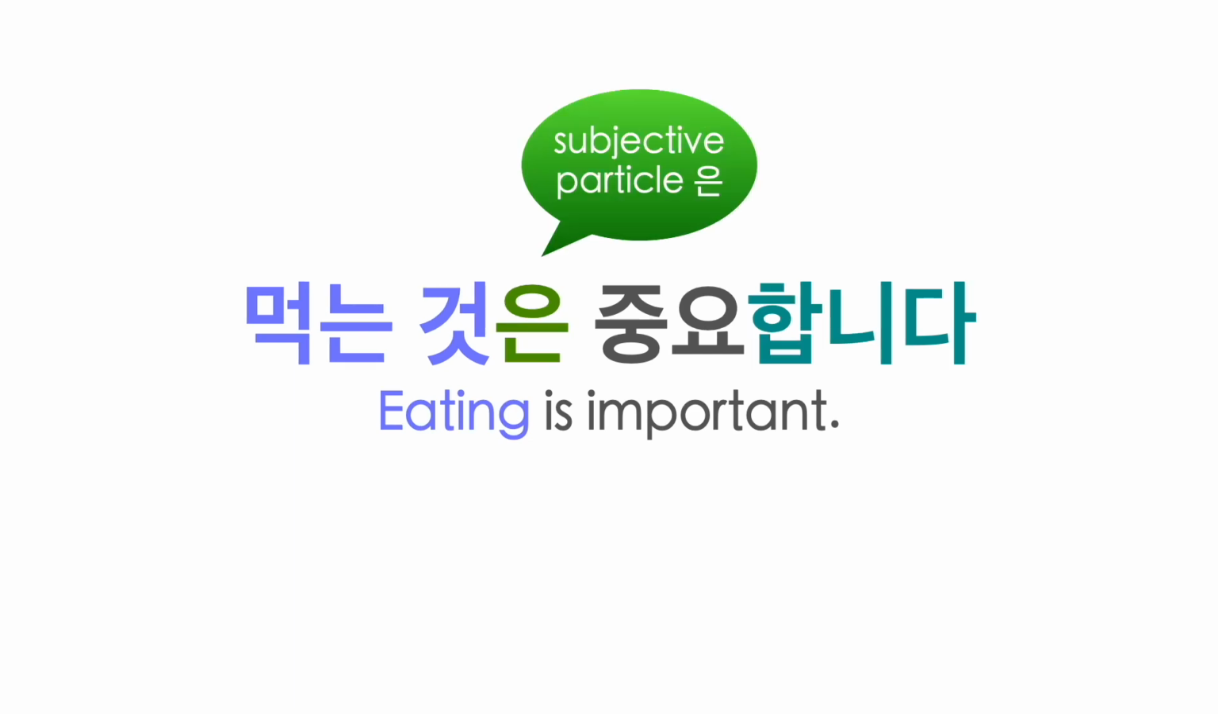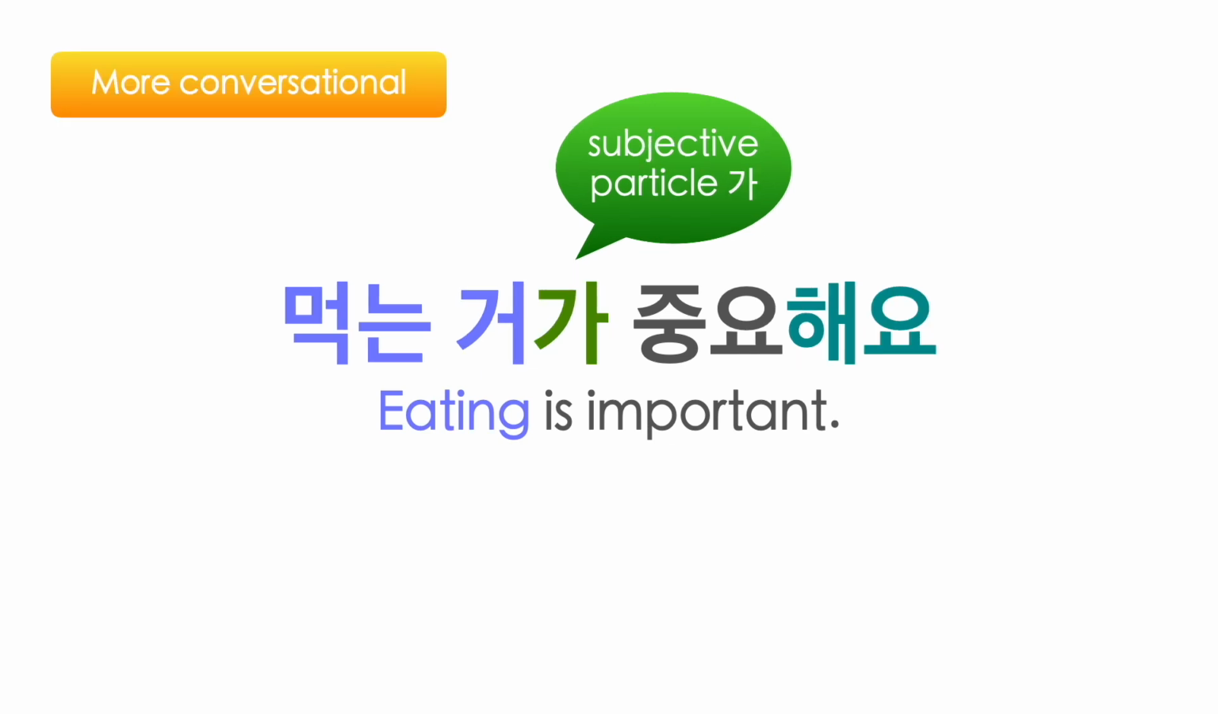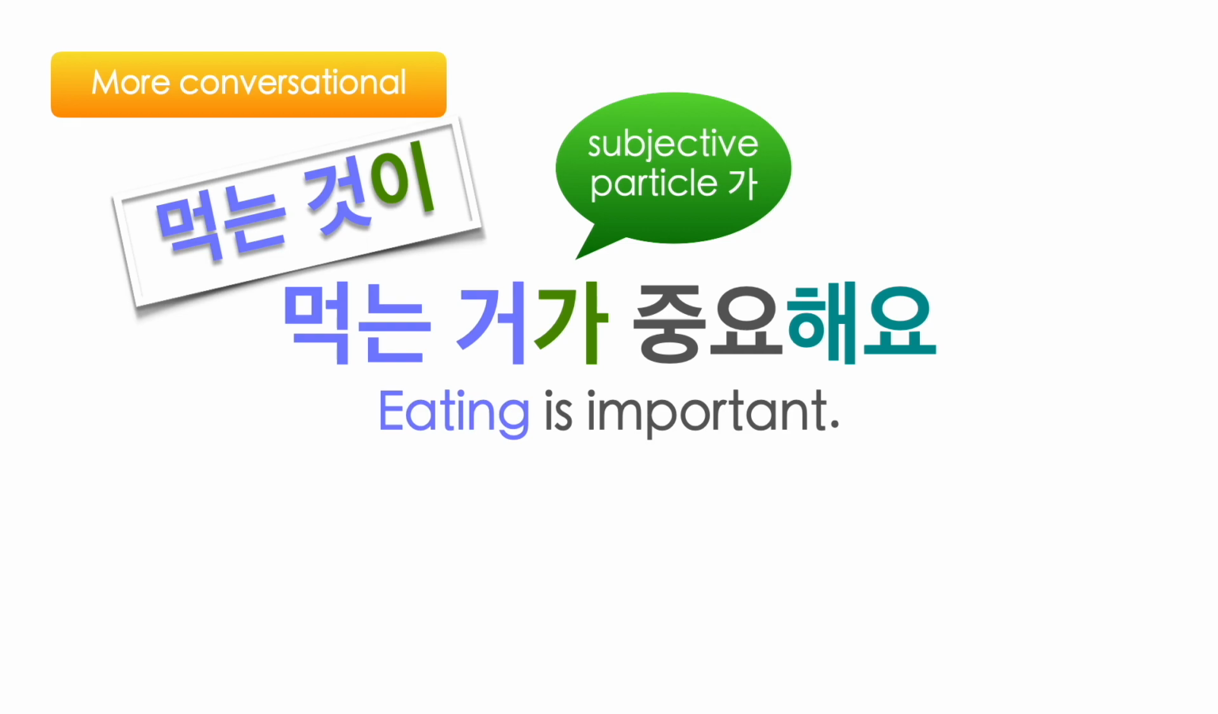은 is another subjective particle. 먹는 것은 중요합니다. Put slightly more emphasis on the subject 먹는 것, whereas 먹는 것이 중요합니다 emphasizes the verb 중요합니다. 먹는 거가 중요해요 is more conversational than 먹는 것이 중요해요. In this example, subjective particle 가 is used as 먹는 거 ends with an open syllable instead of 먹는 것, which ends with a closed syllable.